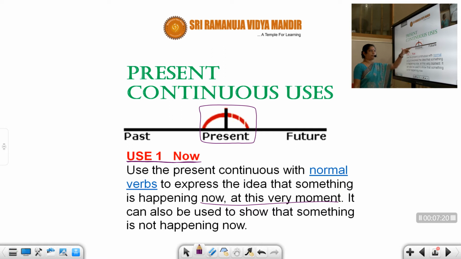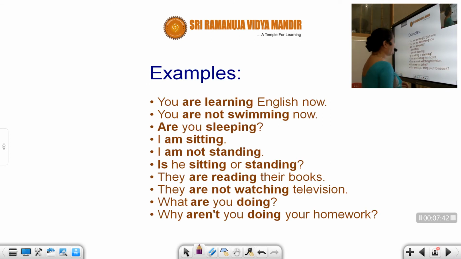Now, at this very moment, it's happening. It can also be used to show that something is not happening now. For an affirmative, you are going to say it is happening now. For a negative, it is not happening now. So you are going to use present simple with am, is, are forms the sentences. You understood it. The next rule, examples.